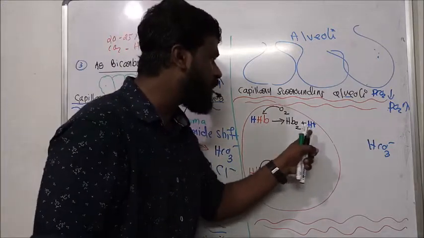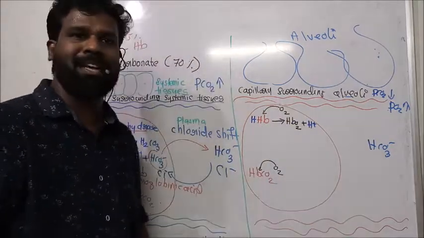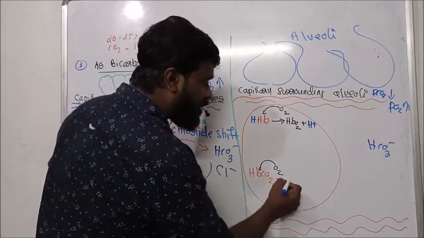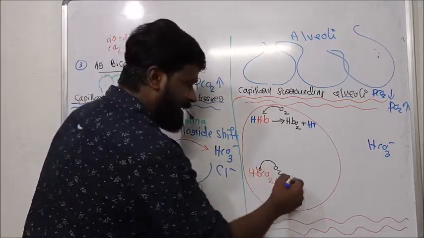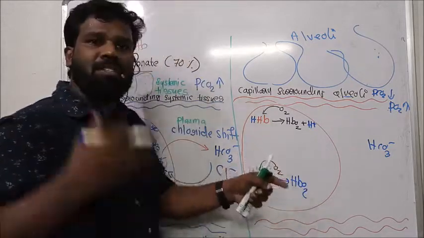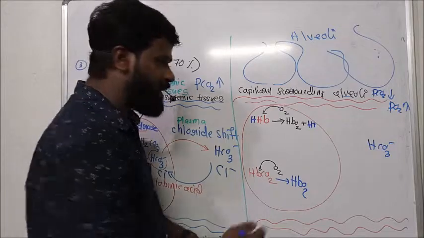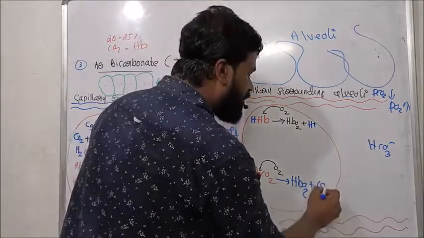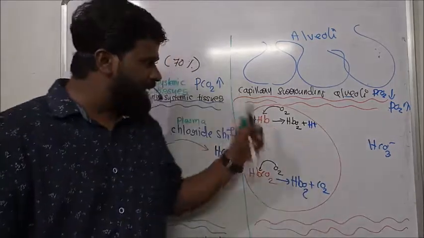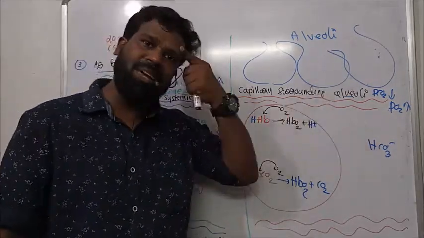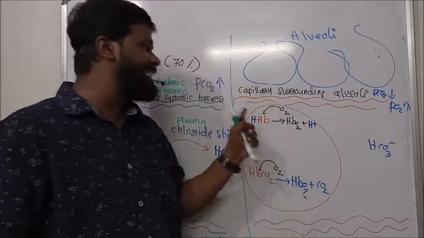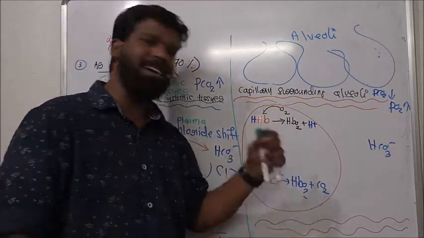Not only H plus ion, the carbon dioxide is also displaced from this hemoglobin. So near the capillary surrounding the alveoli, this oxyhemoglobin formation displaces H plus and carbon dioxide.